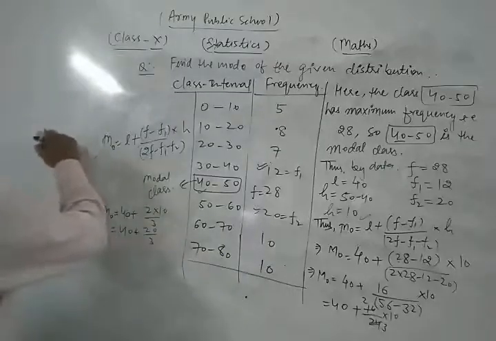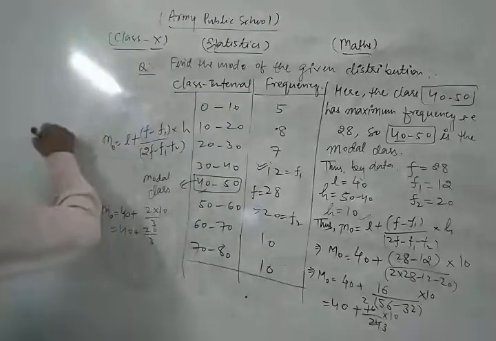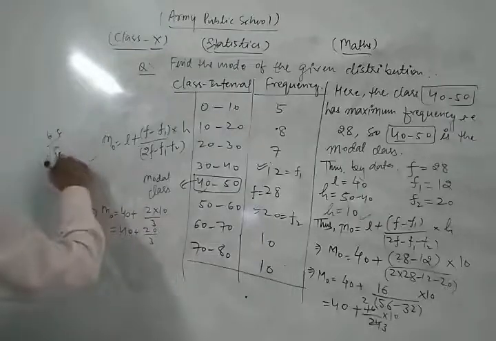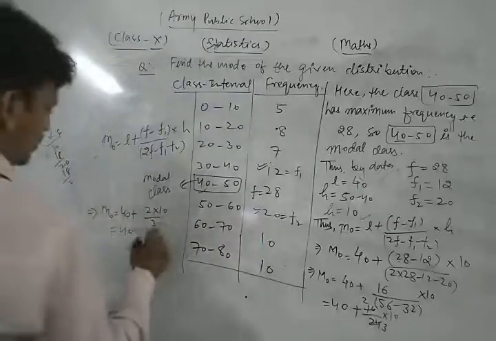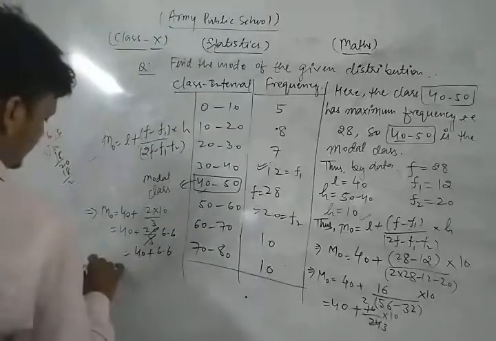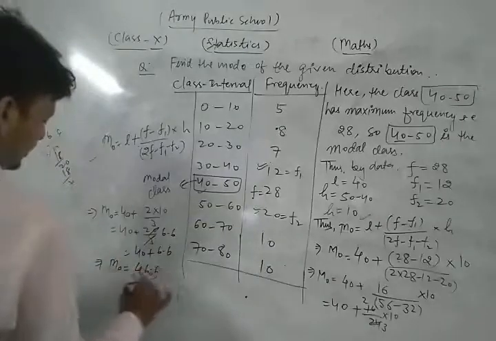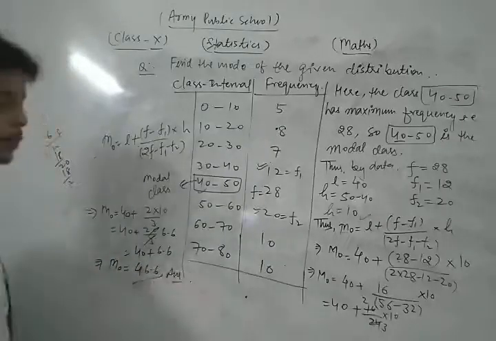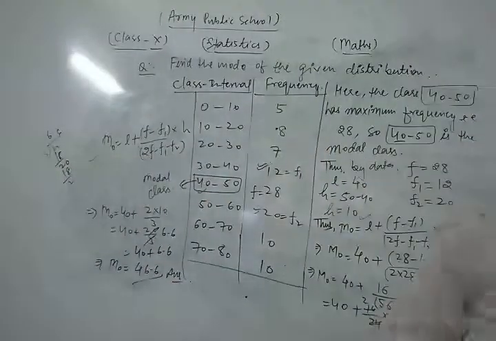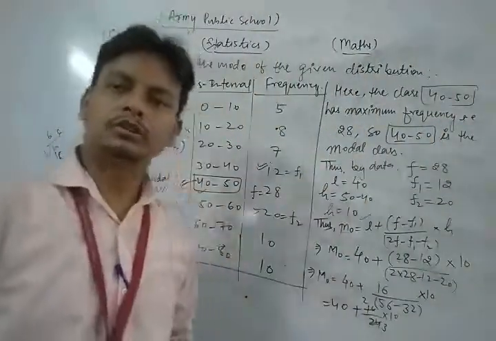Now 20 divided by 3 is 6.6. So we have 40 plus 6.6. That is, the mode of the given data is 46.6. This is the required solution of the given data.